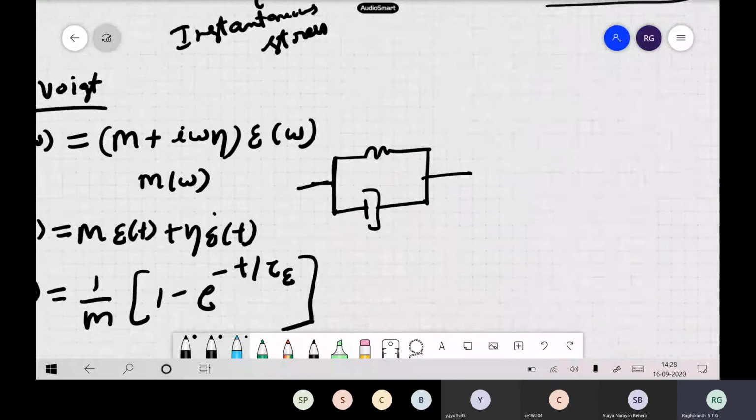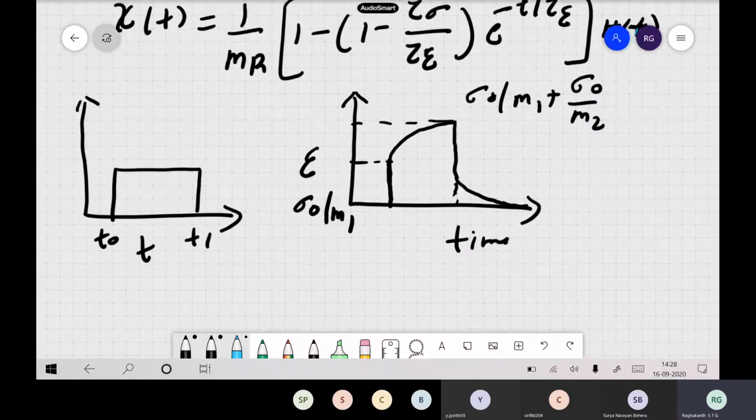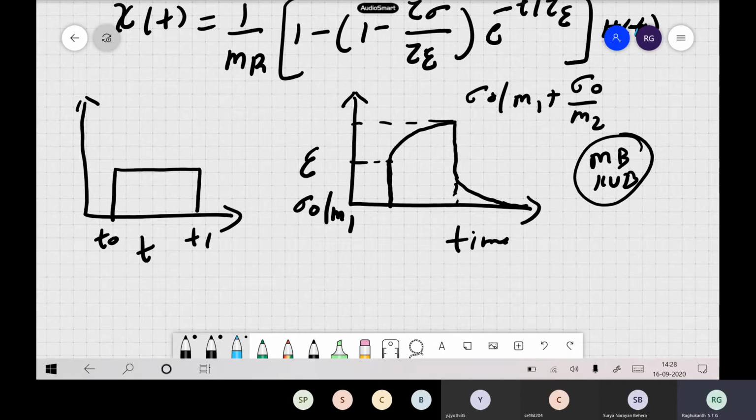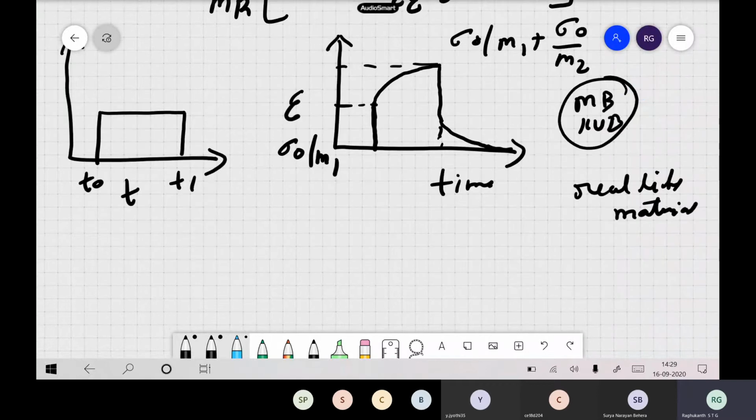Now with this format, it borrows all the good properties from the Maxwell and Kelvin-Voigt bodies. It has an instantaneous response and a recovery, so it works nicely with real-life materials. If you take real-life materials like concrete, steel, or even geological materials like rocks and many others, they all show these types of patterns.